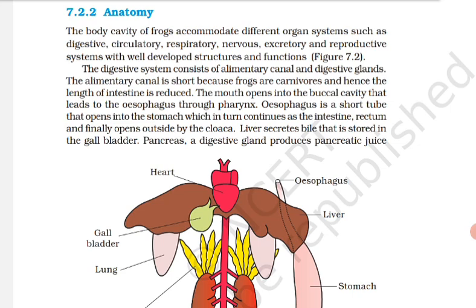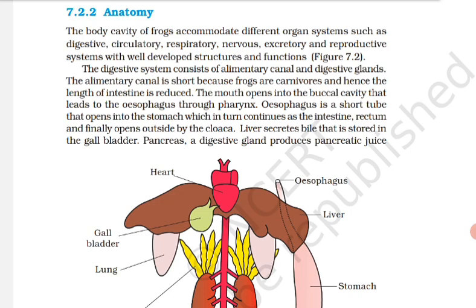Frogs have a lymphatic system also. The blood vascular system involves heart, blood vessels and blood. The lymphatic system consists of lymph channel and lymph node.